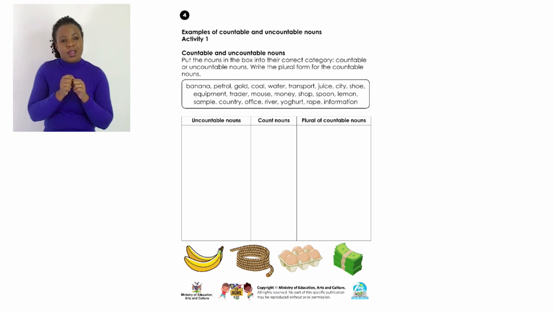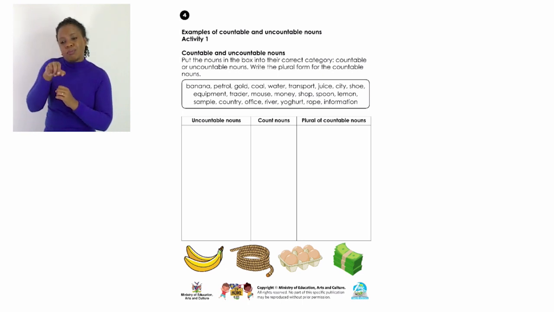Put the nouns in the box into their correct category, countable or uncountable nouns. Write the plural form of the countable nouns. Remember, the plural form is when we say, for example, 2 books, 3 books, as opposed to a singular form, which says 1 book, 1 pen, 2 pens. So the plural form gives us the quantity of the things.